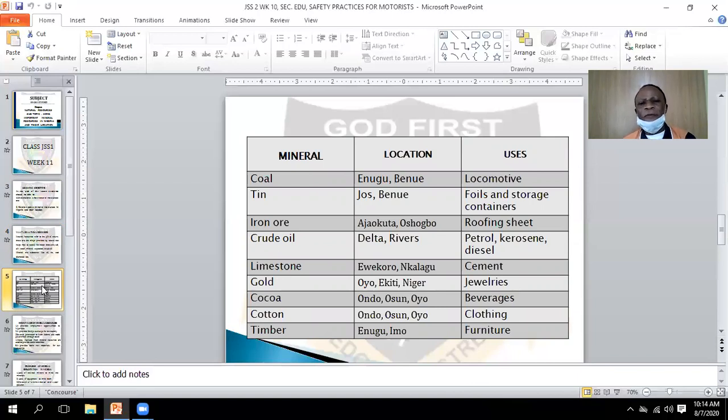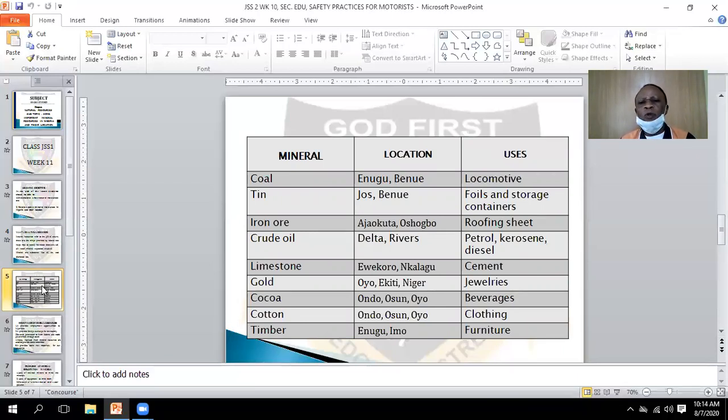Coal is used for locomotives. What is the meaning of locomotive? That is to keep something running, like a train. That is what they use to keep the train moving. Locomotive train, Enugu or Benue. We have tin and columbite. You can get them at Jos, Benue. What are the uses? We use them for making storage containers.